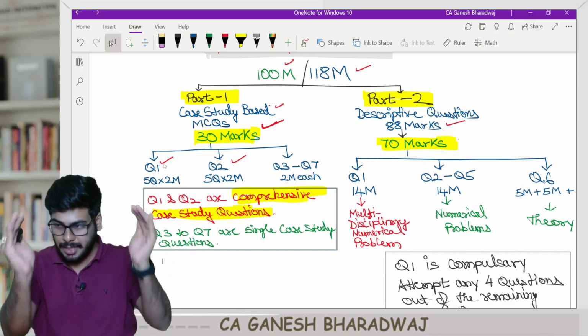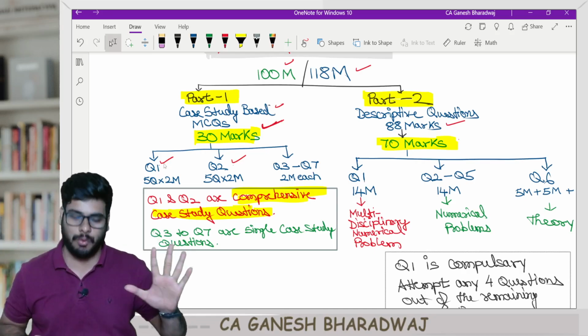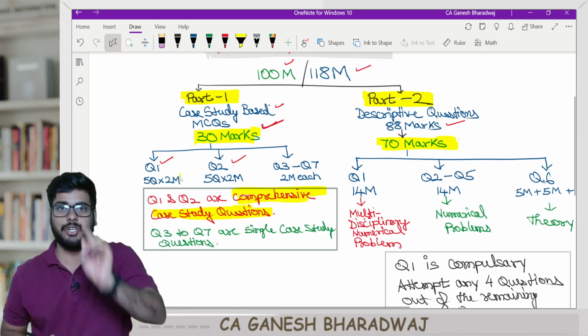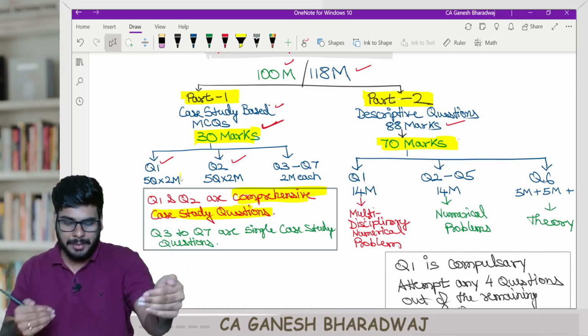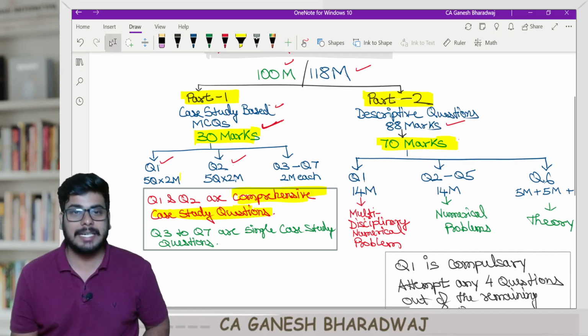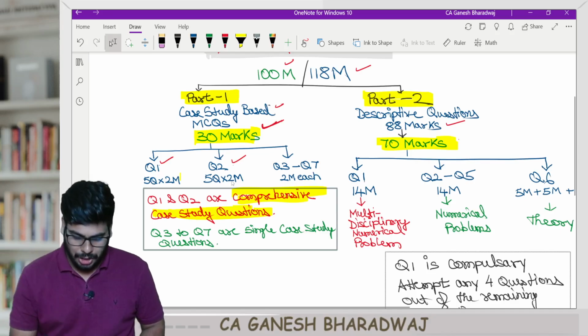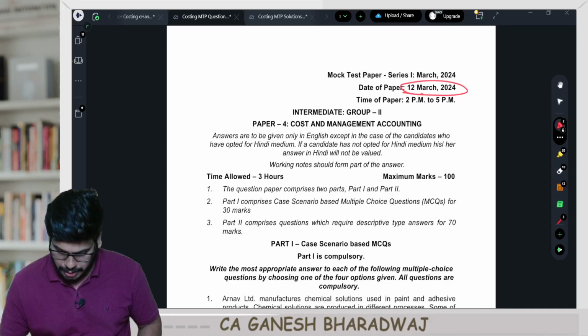So there will be a single case study, and from the case studies, they will test you 5 questions, each question carrying 2 marks. Similarly, in question 2 also, a big single case study will be there. And from that case study, they are testing 5 questions, each carrying 2 marks, right? So question 1 and question 2 will be 10 mark each. So this will look like this.